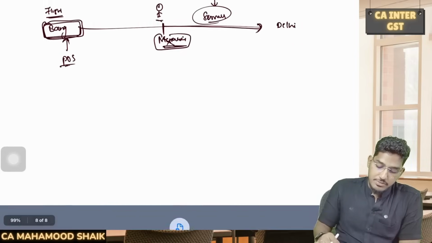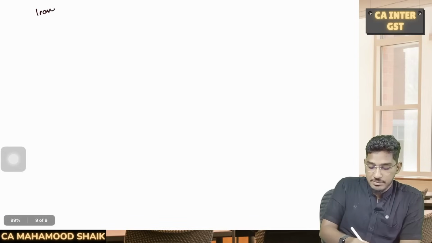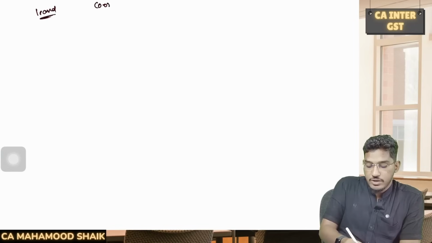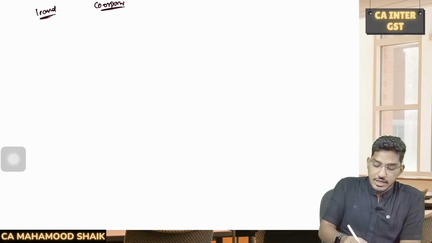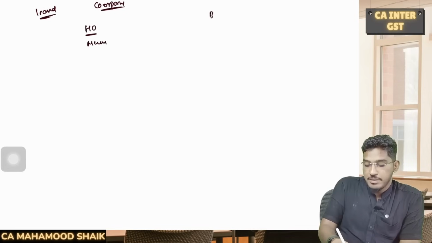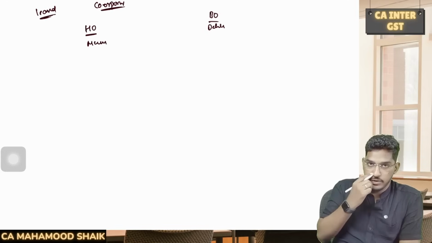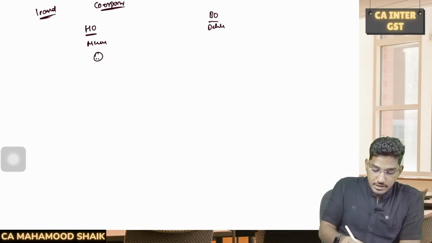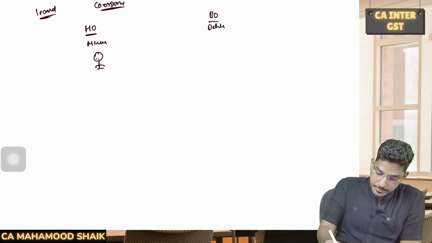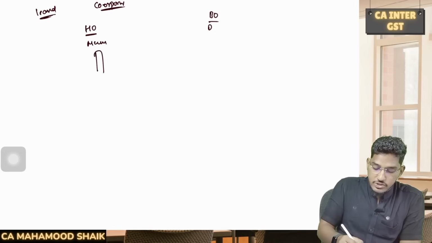But here, sometimes what will happen is, sometimes you get a leased circuit. For example, one corporate company is getting a leased circuit. They have one head office in Mumbai. They also have a branch office in Delhi. Now they need a leased circuit connecting both the locations. So they have leased circuit equipment installed at Mumbai.